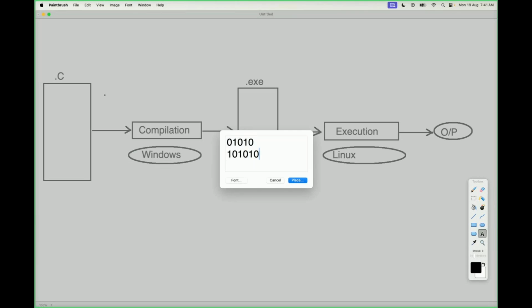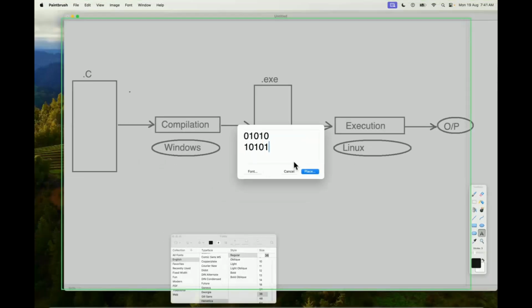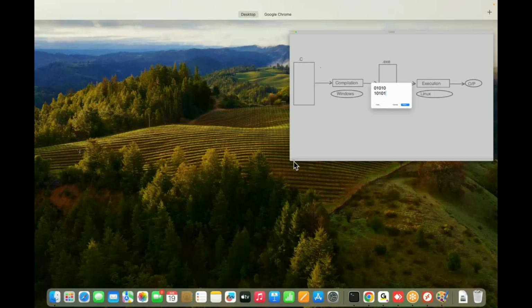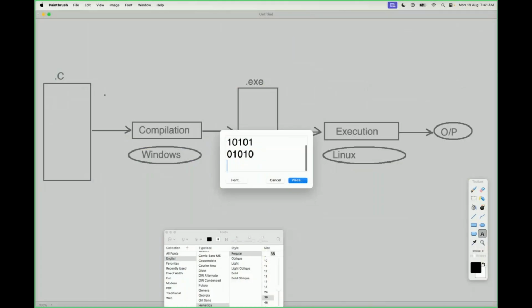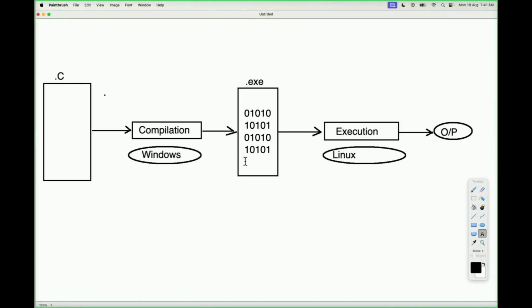What data here we are getting there? Now zeros and ones. Understand it clearly. All right. What is this .exe file actually? If we understand this .exe file data, what exactly this one? We can understand it clearly.